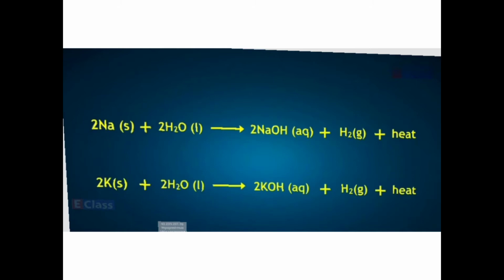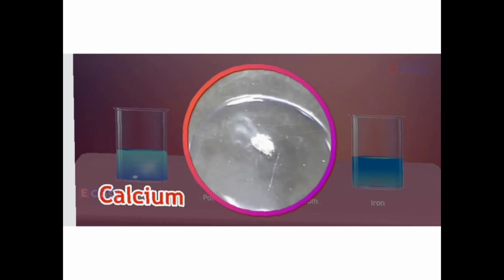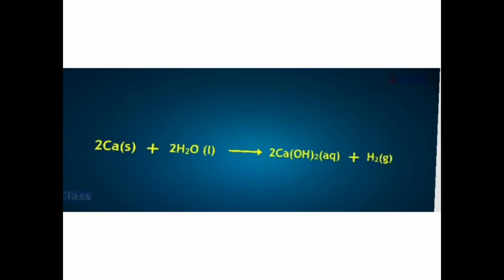Then you have the potassium, which in a similar manner reacts with water to produce KOH (aqueous, meaning in water) plus H2 gas forms plus heat. Now I've shown you about the calcium. See again from the top view, it started reacting with water. So 2Ca plus 2H2O gives you Ca(OH)2 plus hydrogen gas.